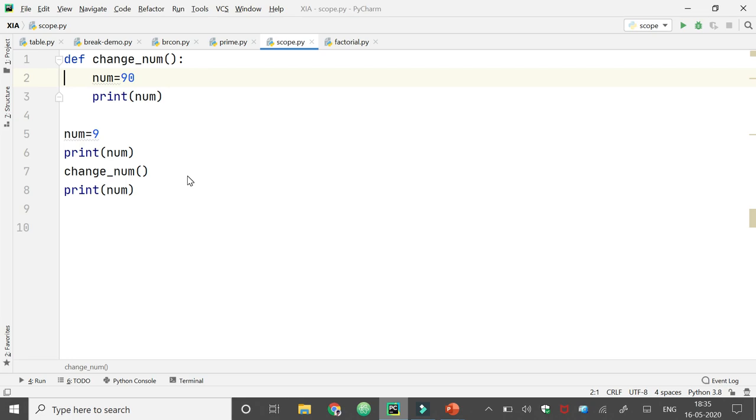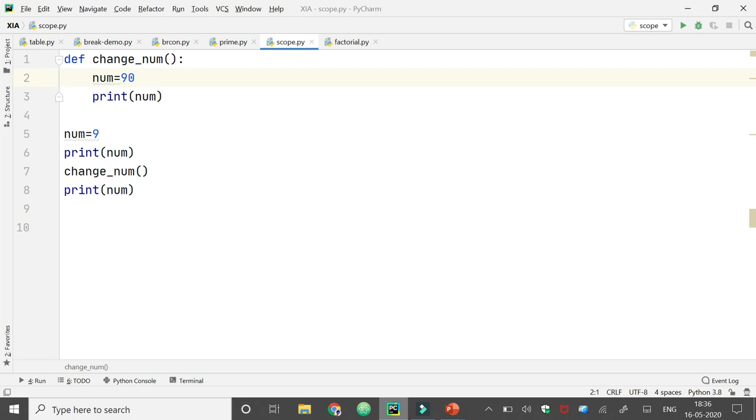So here we have a small program in which I have declared one function, change num, and here in change num we have one local variable num which has a value 90, and we are printing this value with the print statement. Now outside this function we have another variable num with the same name and having a value 9. So in the same program there can be two variables with the same name if their scopes are different. So this num has a function scope and this num is in a global scope because it is outside all the scopes.